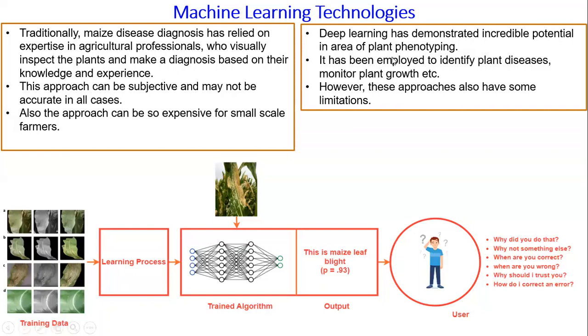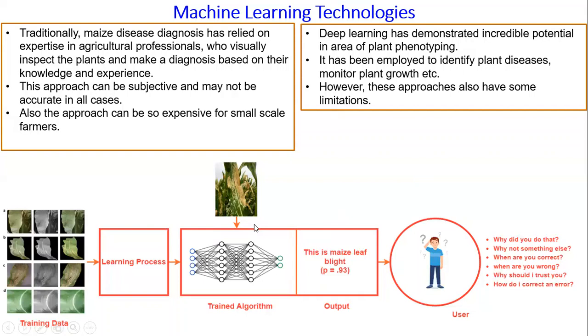One reason we are using deep learning techniques is because deep learning has demonstrated incredible potential, and it has been used in the health sector. It has been used to monitor plant growth in the agricultural sector. So you can see that deep learning is very good, but there is a major drawback. One of the most important drawbacks is that it doesn't provide explanations for its predictions.